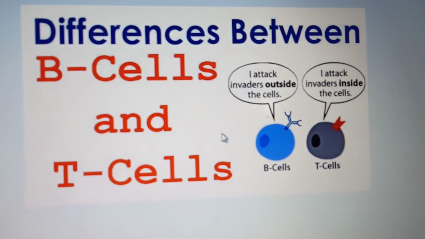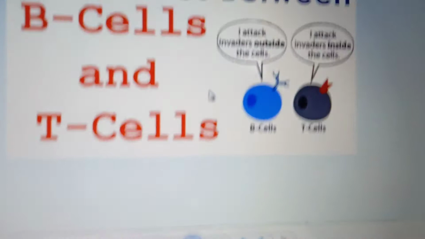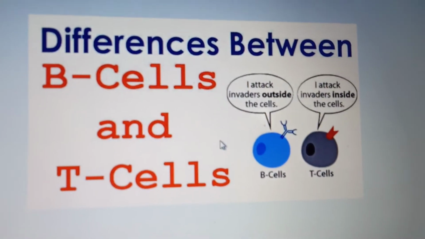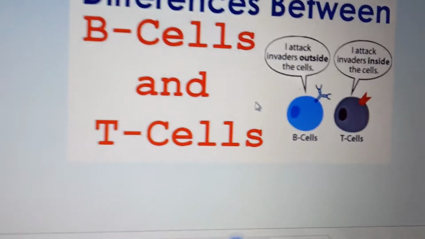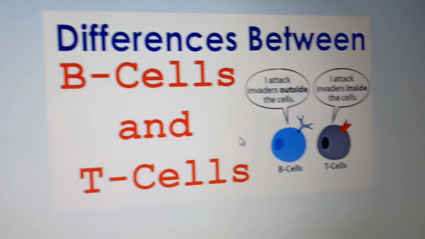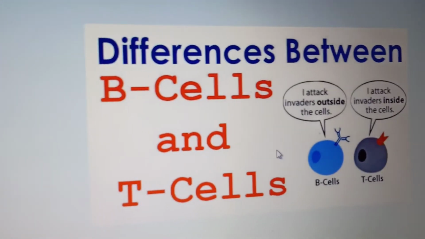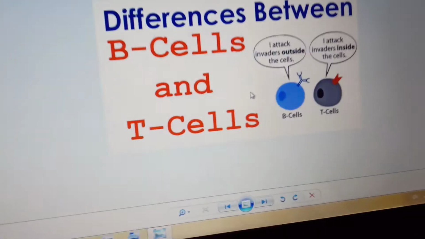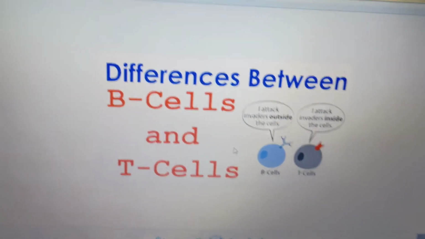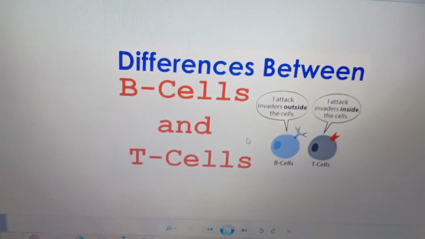attack invaders outside the cell, that is, present in the blood, while T cells attack invaders inside the cell. The T cells do not secrete any antibodies but help the B cells to produce them. The B lymphocytes get changed into plasma cells.